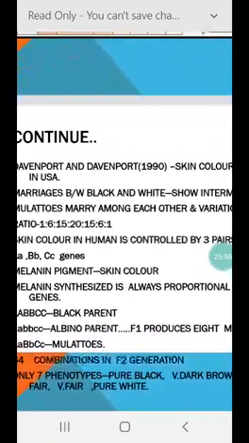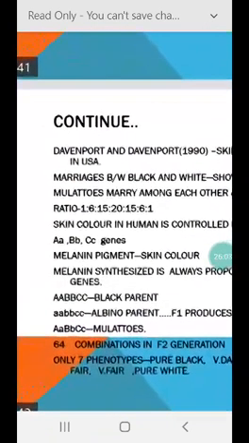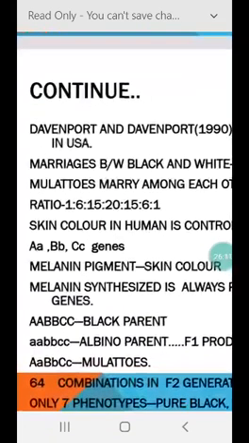1:6:15:20:15:6:1. And from this it can be concluded that the skin color in humans is controlled by 3 pairs of genes, that is capital A small a, capital B small b, capital C small c. So these 3 pairs of genes are responsible.